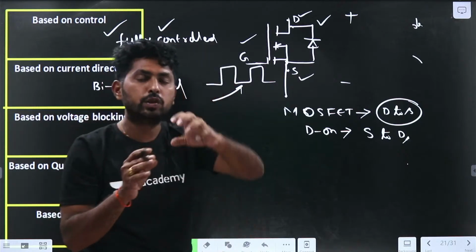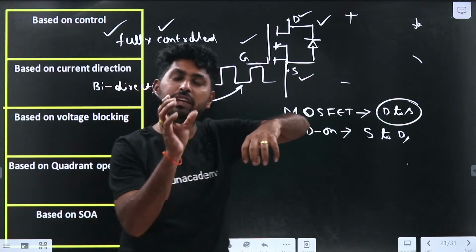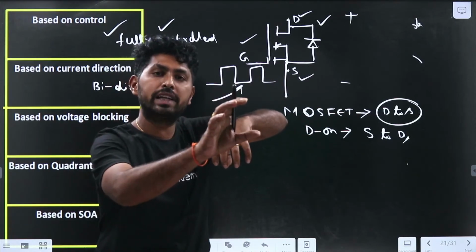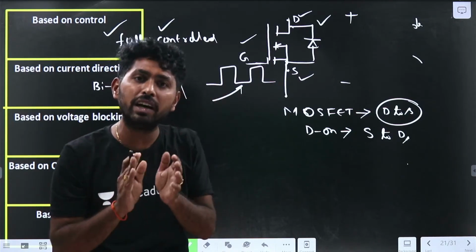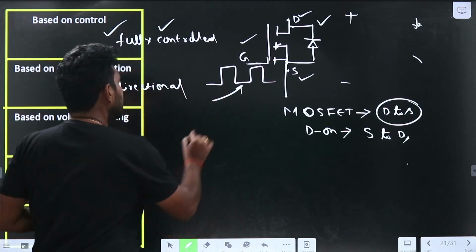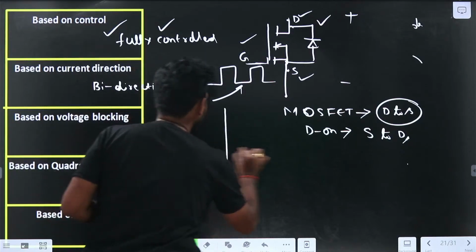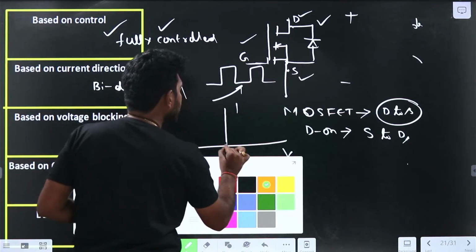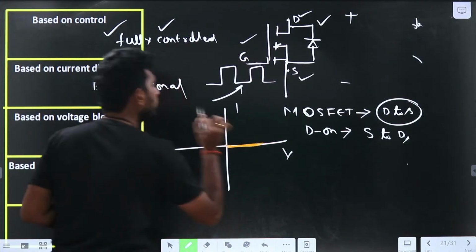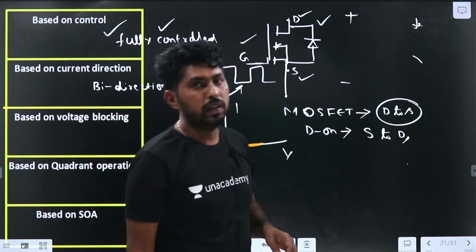So before the gate pulse is applied, even though we are applying the drain to source voltage, the MOSFET is still in the off condition. That means it is blocking the positive voltage. Now let me confirm that. So let us observe.